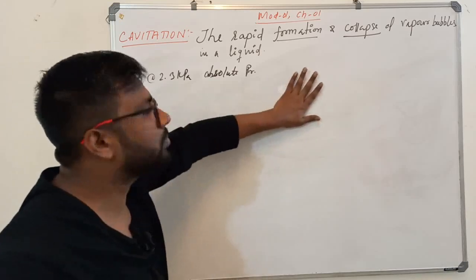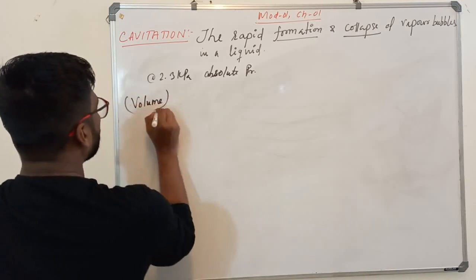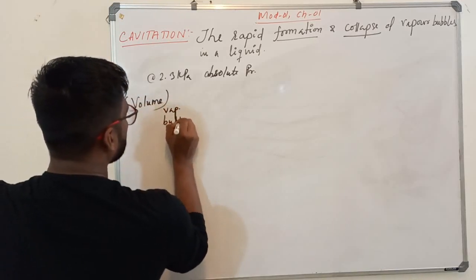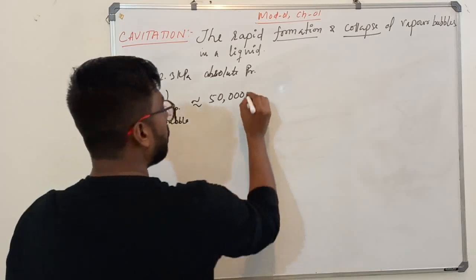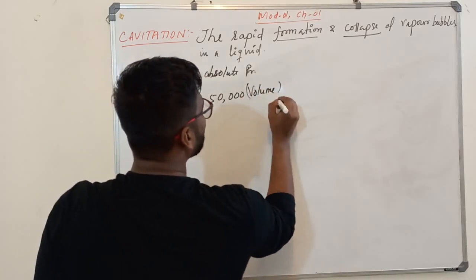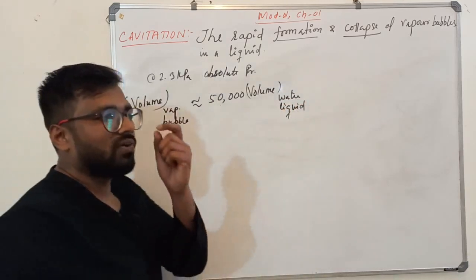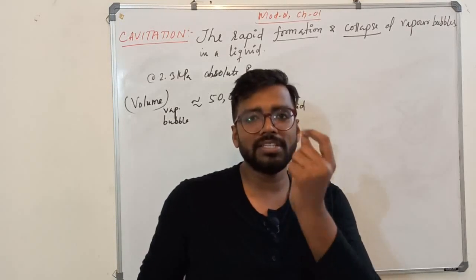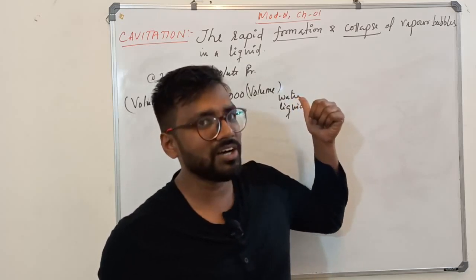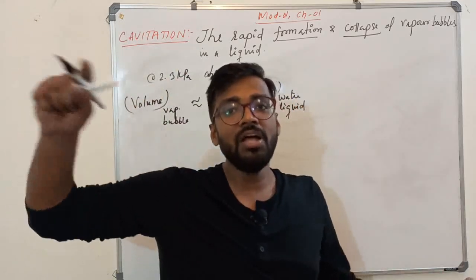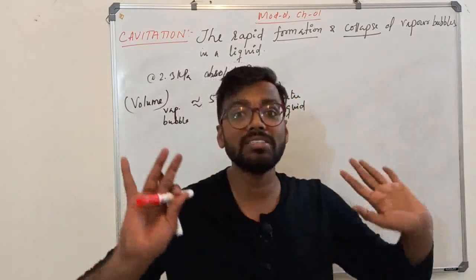See, at 2.3 kilopascal absolute pressure, the volume occupied by a vapor bubble is nearly how many times? 50,000 times more than the volume occupied by liquid water. If 1 cubic centimeter is the volume occupied by the liquid, if it converts to vapor around 2.3 kilopascal absolute pressure, how many times will it occupy the space? 50,000 times, means 50,000 cc, imagine.